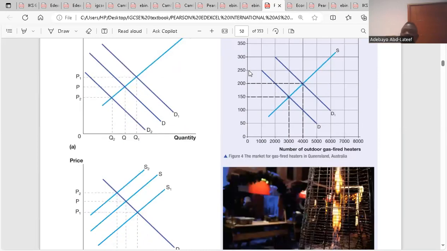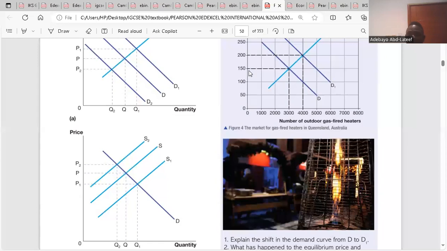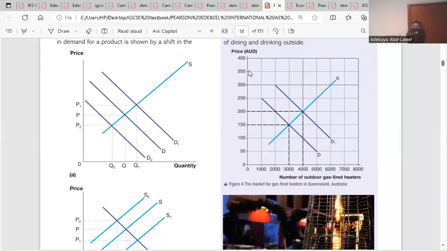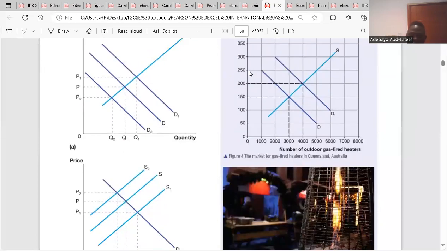what happens to the quantity supply? The quantity supply will increase from S to S1. Do you get the second graph? I'm explaining the second graph now. The second graph is the continuation of the first graph. Do you get it?